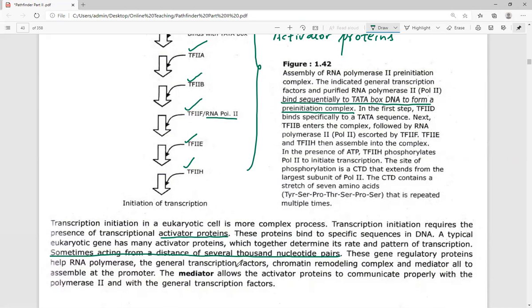Next, these are gene regulatory proteins. Proteins help the RNA polymerase, the general transcription factors, the chromatin remodeling complex, and the mediator to assemble at the promoter.